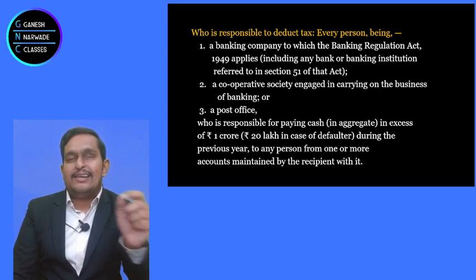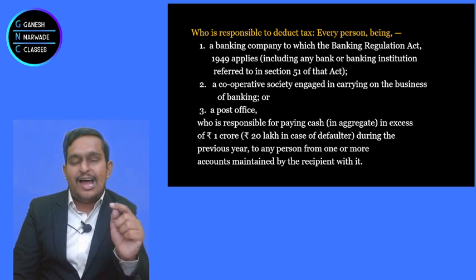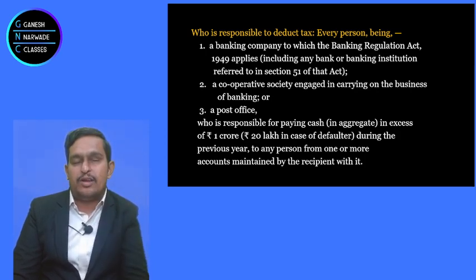All the banks are interconnected and they will have a track of how much you withdrew. If it exceeds 1 crore rupees, then the bank which will give you cash beyond 1 crore will definitely deduct the tax.